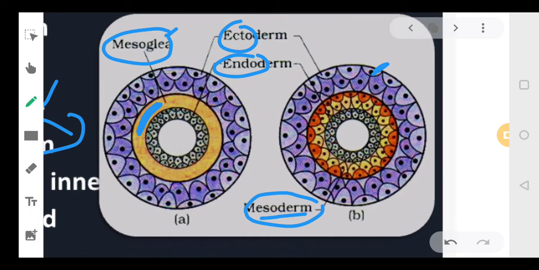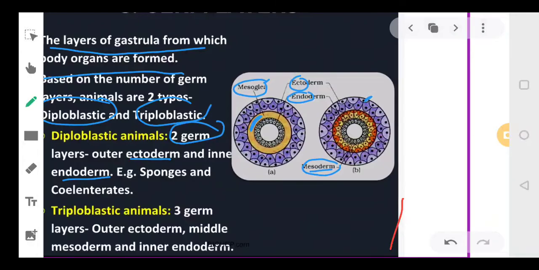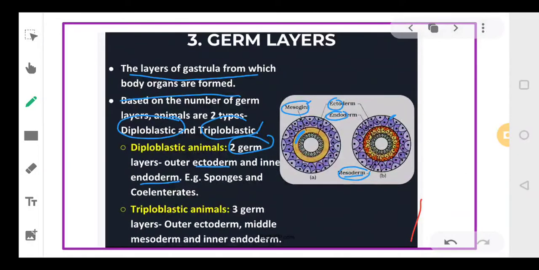So the organisms that contain three germ layers are referred to as triploblastic. Diploblastic means 2 layers. Triploblastic means 3 layers. Okay, is this clear?